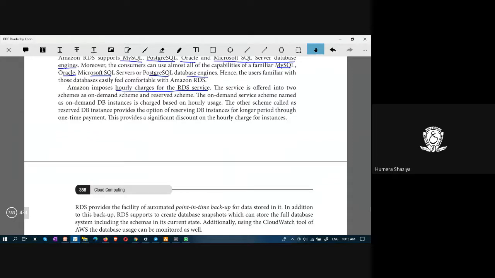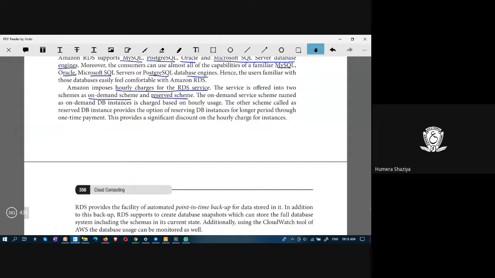Amazon imposes hourly charges. All right. Hourly charges. If you use the database service for 1 hour, you have to pay for 1 hour. If you use for 1 hour 20 minutes, then you have to pay for 2 hours. And service is offered into two schemes: on-demand scheme and reserved scheme.